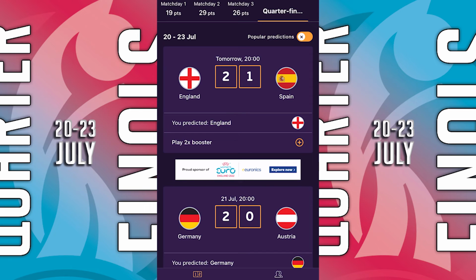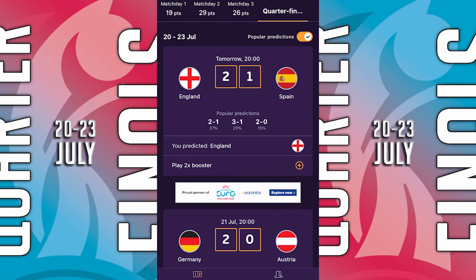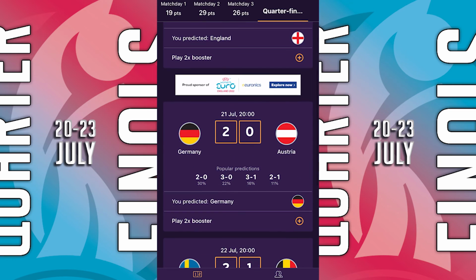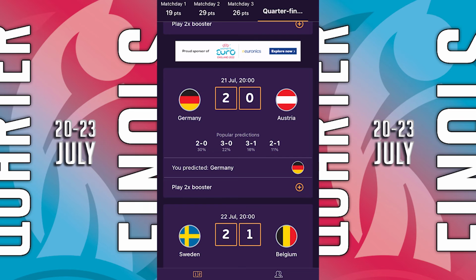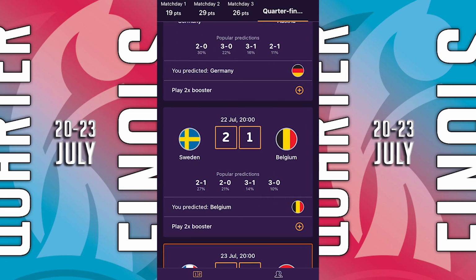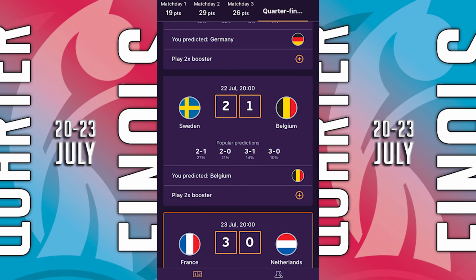Okay, so as always, I'll have a look at the popular predictions just to see how they compare to mine. In the England-Spain game, all the popular predictions are saying England are going to win, with 27% agreeing with me on 2-1. In the Germany-Austria game, the popular predictions are all saying Germany's going to win, with 30% agreeing with me on 2-0. In the Sweden-Belgium game, 27% are agreeing with me on 2-1, and again, all of them agree that Sweden's going to win.